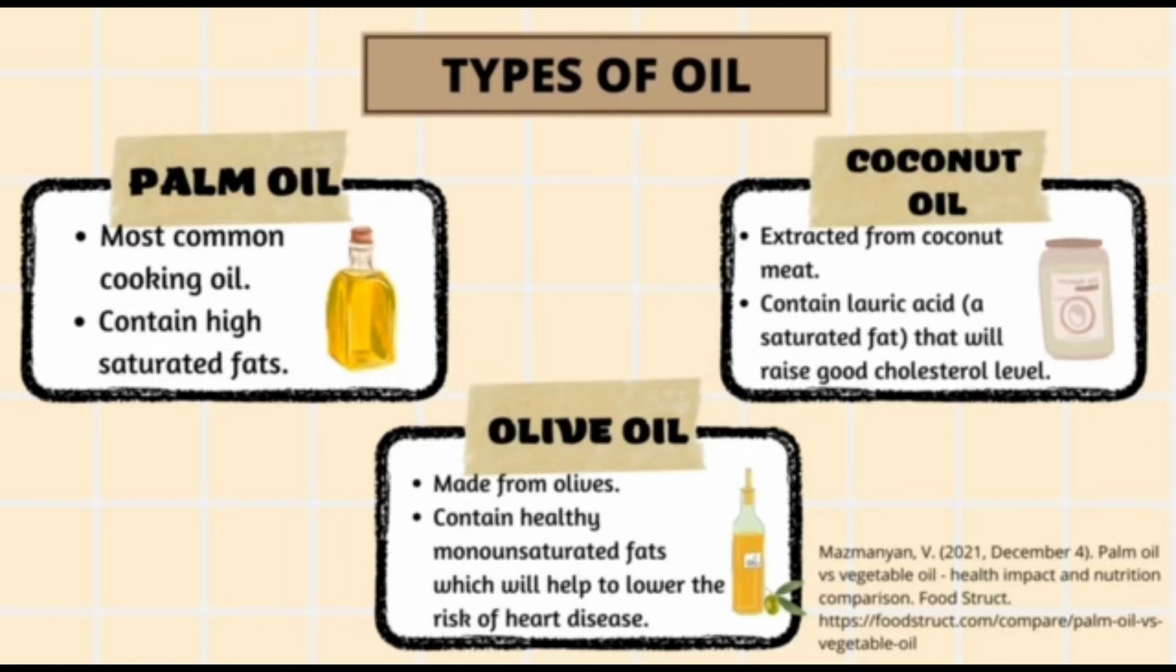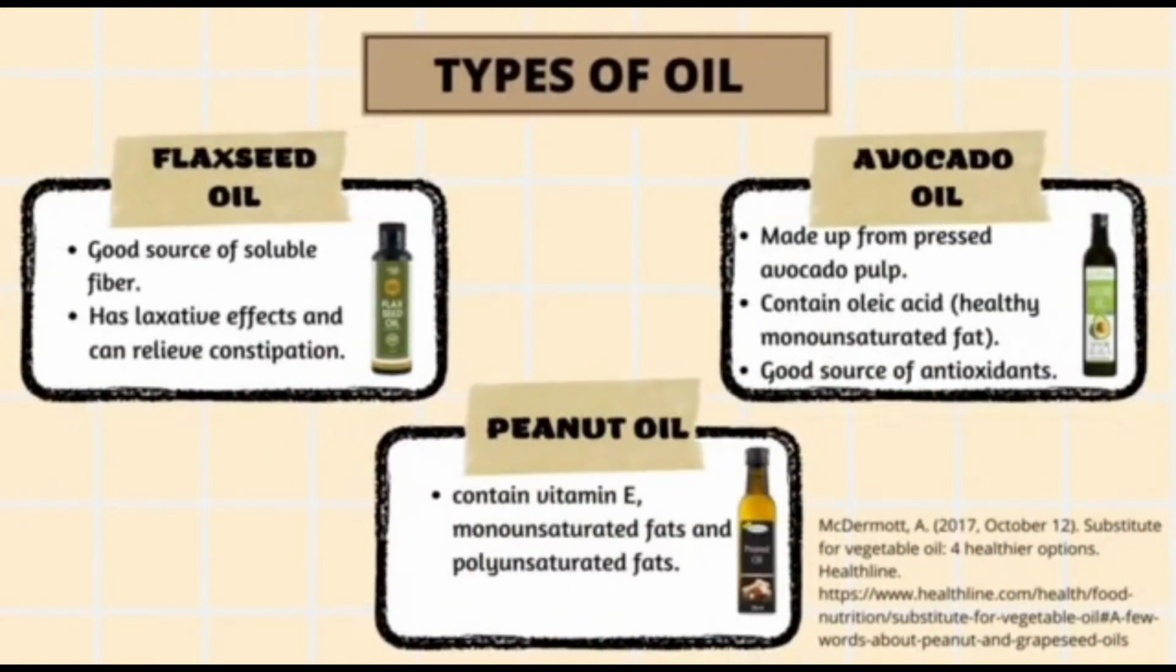Next, olive oil. Olive oil is made from olives. It contains healthy monounsaturated fats, which will help you to lower the risk of heart disease or any cardiovascular disease. And then flaxseed oil. Flaxseed oil is said to be a good source of soluble fiber. It has laxative effects that help to relieve constipation.